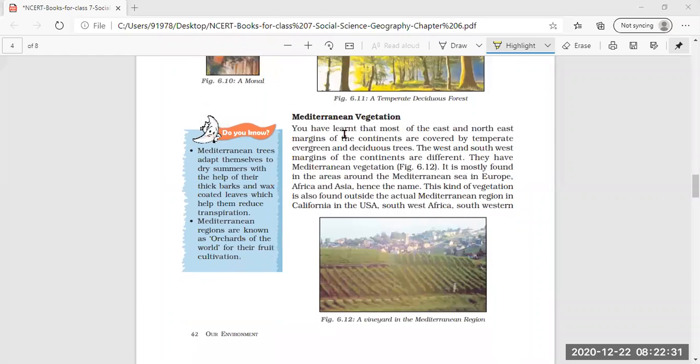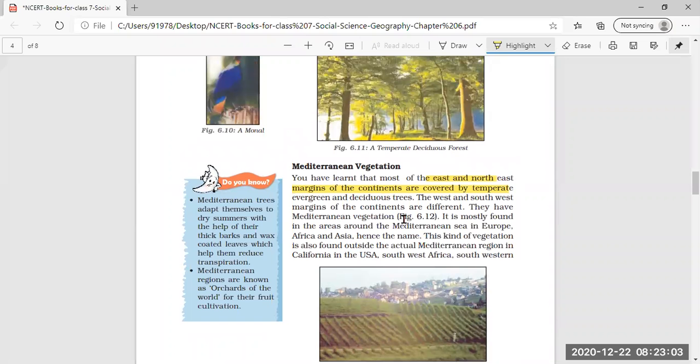Now coming to Mediterranean vegetation. You have learned that most of the east and northeast margins of the continents are covered by temperate evergreen and deciduous forests. Till now, you have understood that most of the eastern and northeast margins of the continents are covered with trees. Which continents? Asia, Europe, South America, North America.